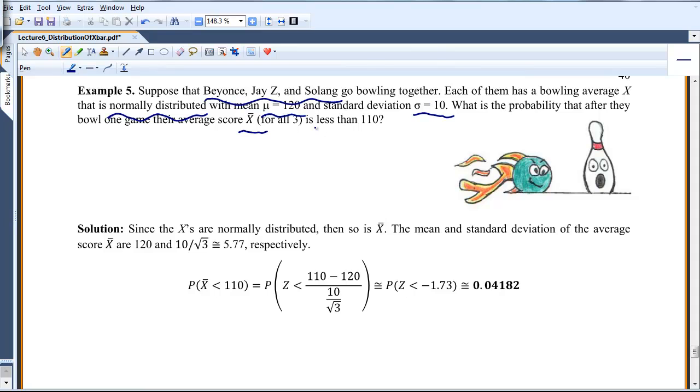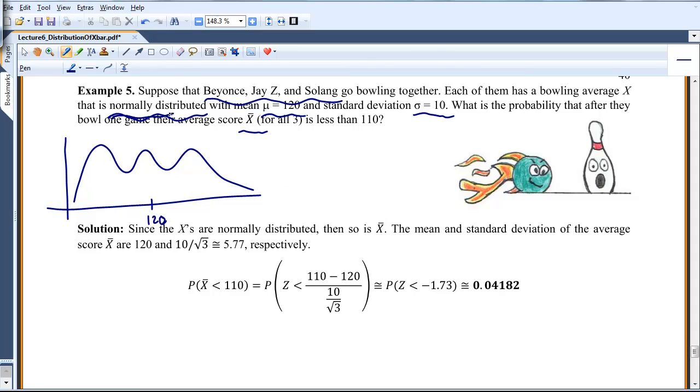If there were only 3 and they started off with a distribution that wasn't normal, even with a mean of 120, they could look like this. But since I already started out with them being normal, then I know X bar will be normal. So the average of their 3 scores, that's x bar, the mean should stay at the mean, and the standard deviation should be squished by the square root of n.